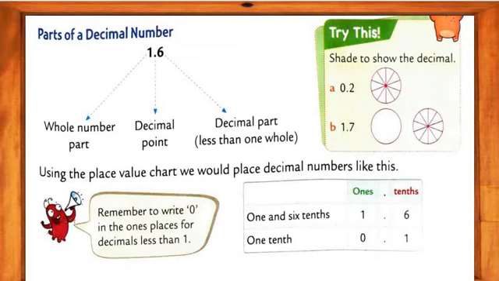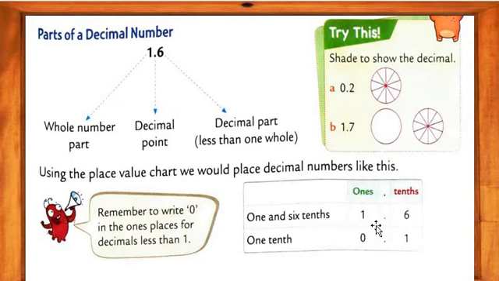Using the place value chart, we could place a decimal number like this. Remember to write a 0 in the ones place for a decimal less than 1. Remember to write a 0 in the ones place for decimals less than 1. Got my point, my dear students?